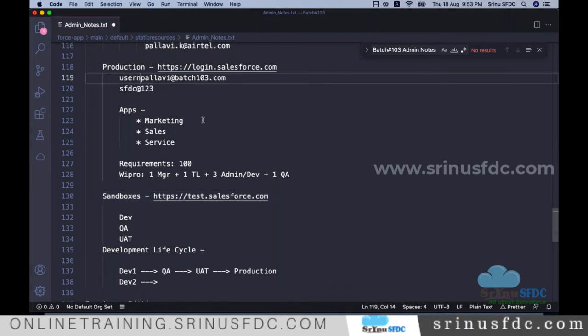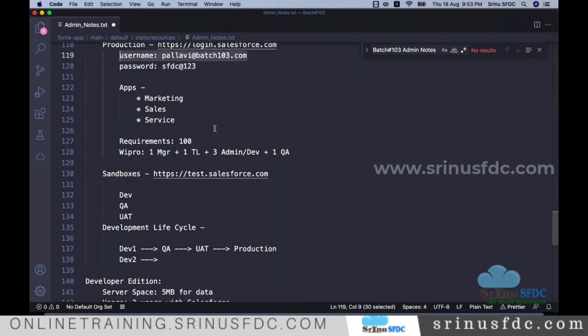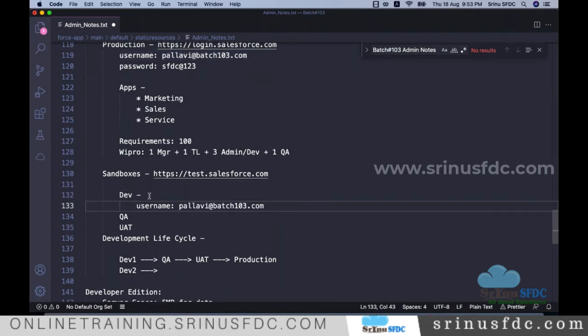Now here we have a username. Let's say this is the production username and password. When the same user is created in a sandbox, let's say the dev sandbox, we follow some naming conventions. Let's say pallavi.lastname@company.com.